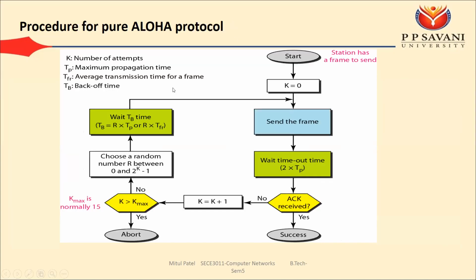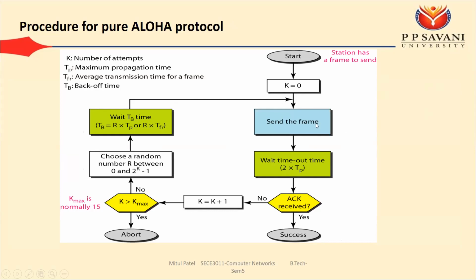Okay, so how is this pure aloha going to work? Okay, so here we have the flow chart. So it is going to start. Okay, that means the station will start to send the frame. Okay, then we have one variable called k. K indicates the number of attempts.